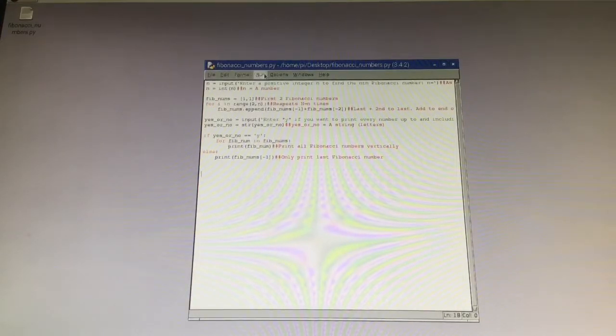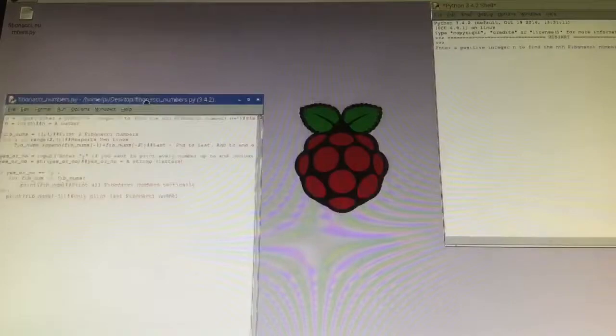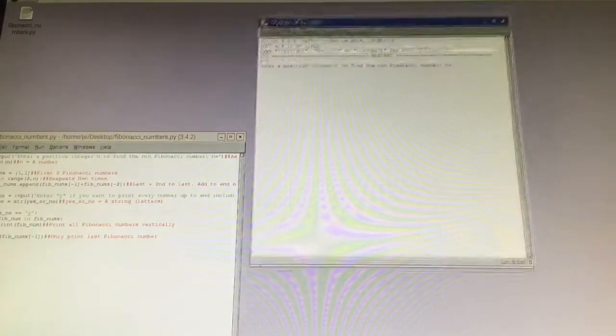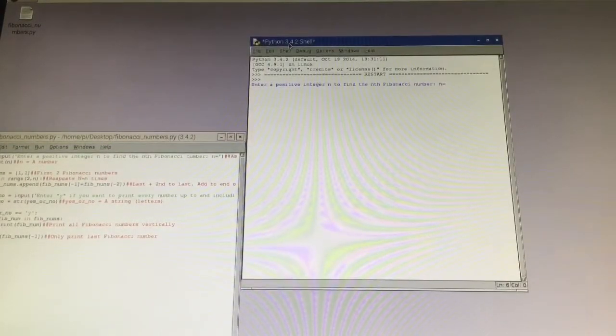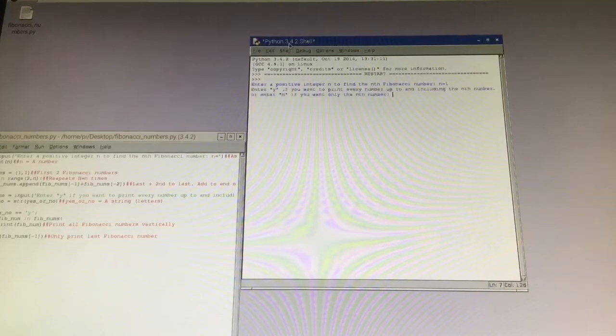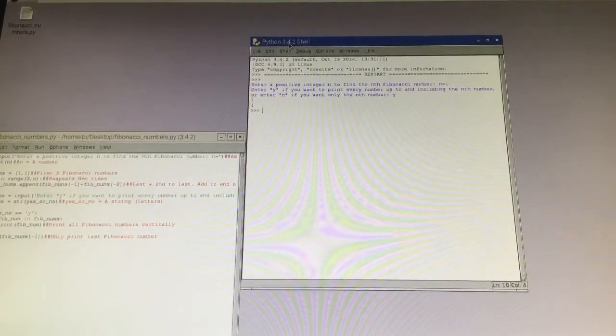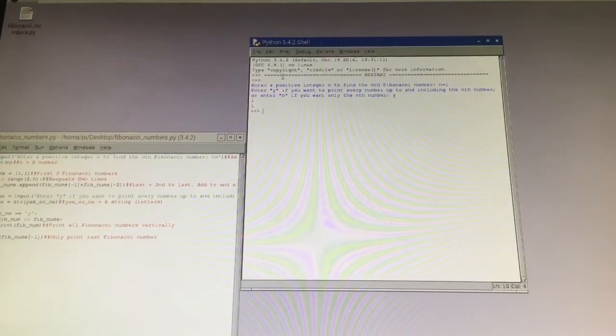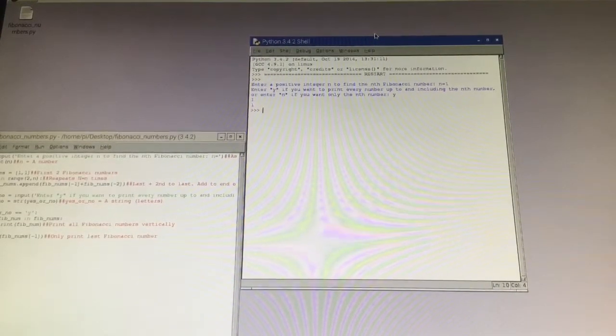And let's see, I just want to show you that one glitch thing. If you type the first one, so enter, I think it's 1, and then enter, and then I'll just say y, enter. Yeah, see, because if you say 1, it gives the first 2, but that doesn't matter, because you probably don't want to know the first one anyway.